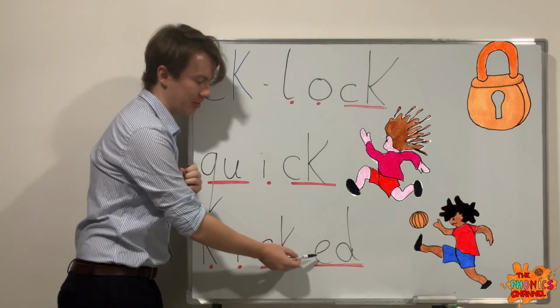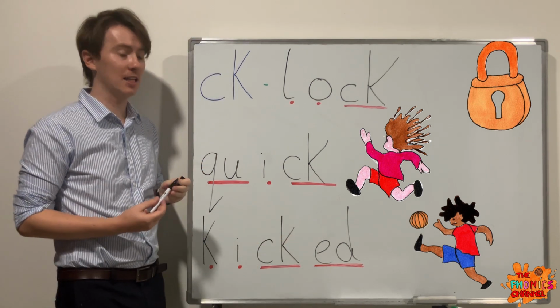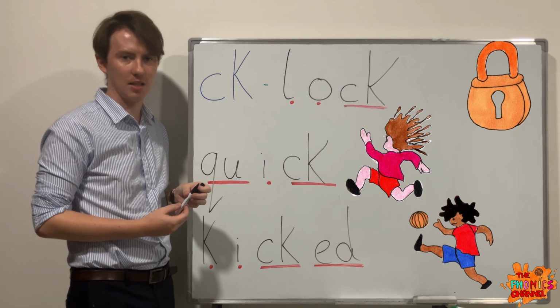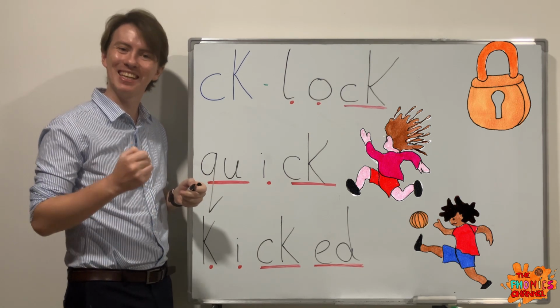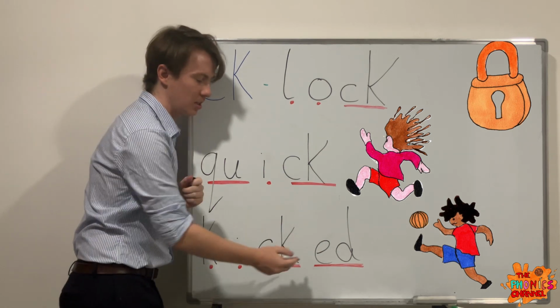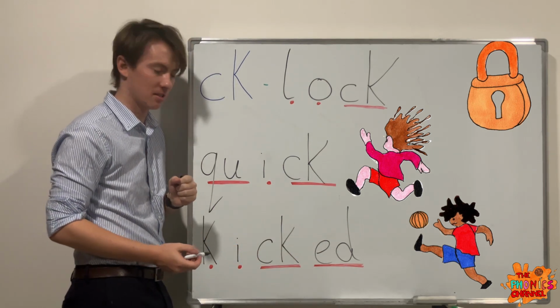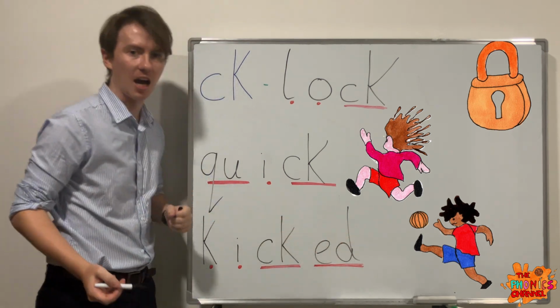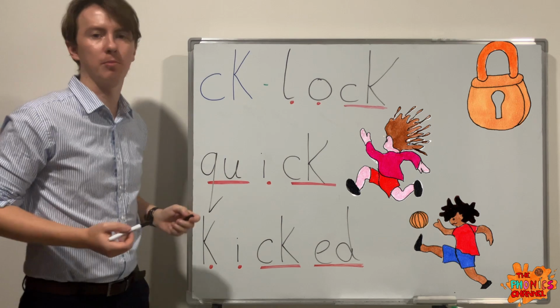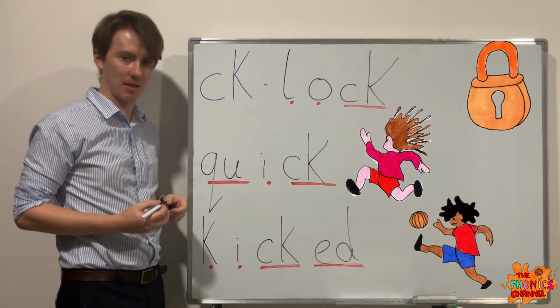And here we have ed at the end, and this makes the t sound in this word. It can make the d sound and it can make the id sound, but in this word it makes the t sound. Kicked. I kicked the football. Could be a sentence there.